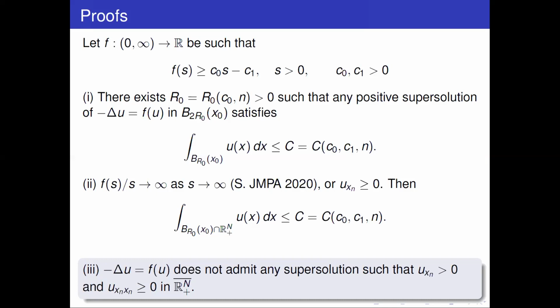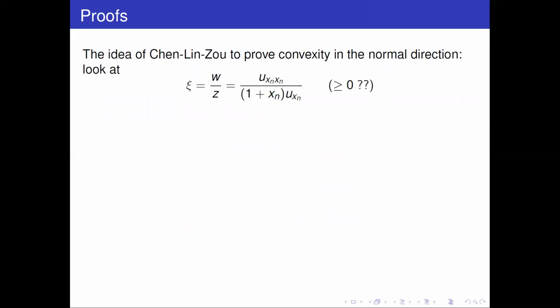Okay, so let's move to convexity. So what was the idea of Chen-Lin Zhu to prove convexity? It's sort of a surprising, a very nice idea. It's an idea in a sense that comes from ODEs, from dynamical systems. Look at u_xn xn over u_xn.